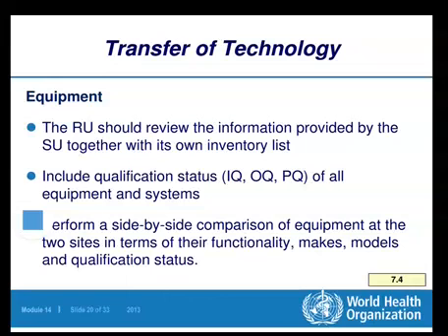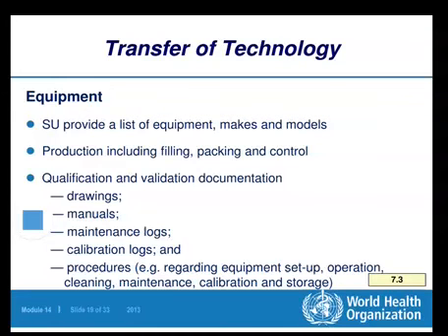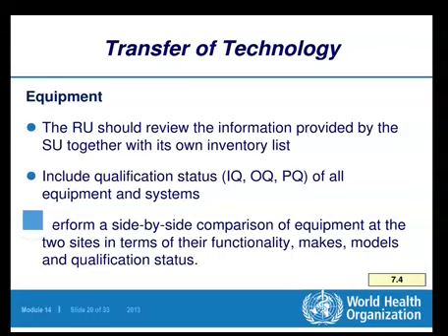Then include qualification status of all equipments and systems. According to their own inventory, the RU, receiving unit, must also find out the qualification status of all the equipments. I mean the validation qualification status. Then perform a side-by-side comparison of equipment at the two sites in terms of their functionality, makes, models, and qualification status.